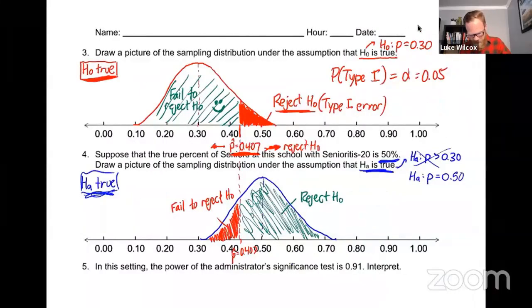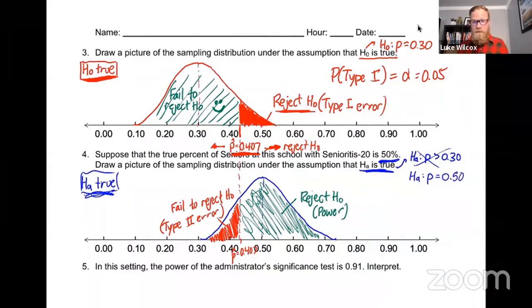And so this means that in green, we have what's called the power of the significance test. And in red, we have a type 2 error. So good decision, power; bad decision, type 2 error. Oh, one other thing to recognize here.